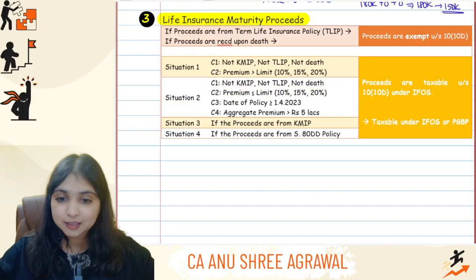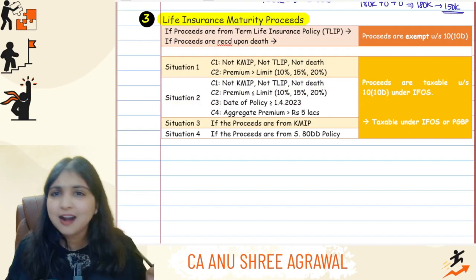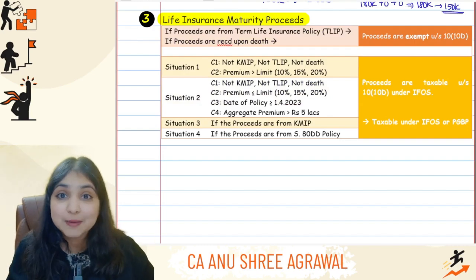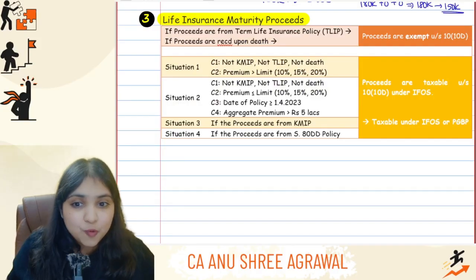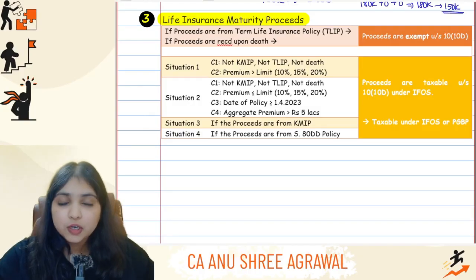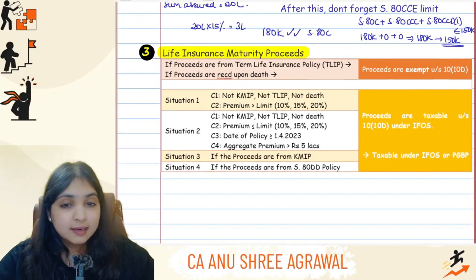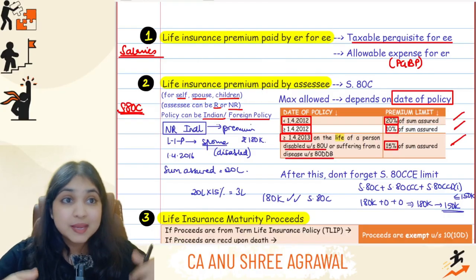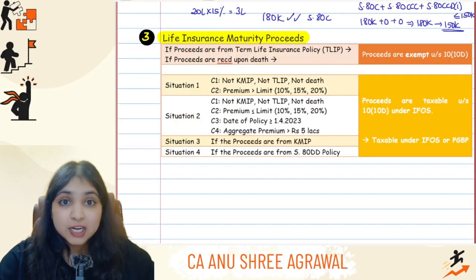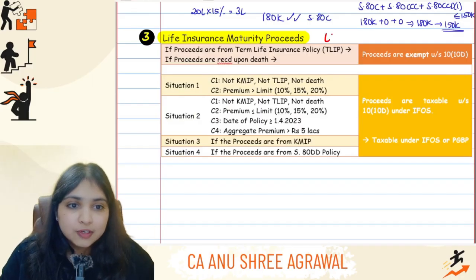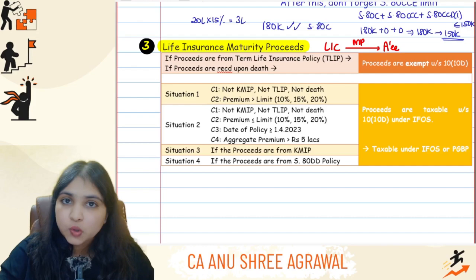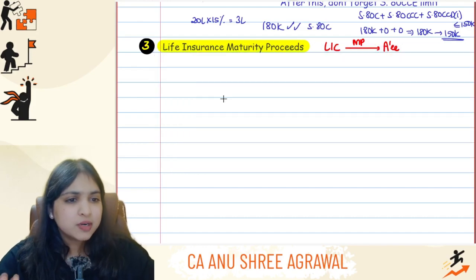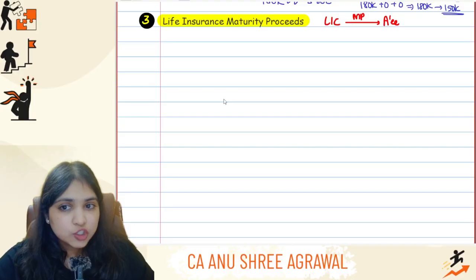Okay. Now listen to the third point, the most important point, the start discussion of this session, guys. Life insurance maturity proceeds, which is generally exempt under section 10(10D), but there are 4 cases where it is taxable also. First of all, understand what the whole transaction is. See, in life insurance premium, we are having an expense, we are making a payment, but in life insurance maturity proceeds, we are getting an income, there's an inflow. The life insurance company is giving maturity proceeds to the assessee. So for the assessee, there is an inflow, there's an income. Now this income will either be exempt or this income will be taxable. It actually depends upon 6 situations. I'll discuss the 6 situations with you one by one.